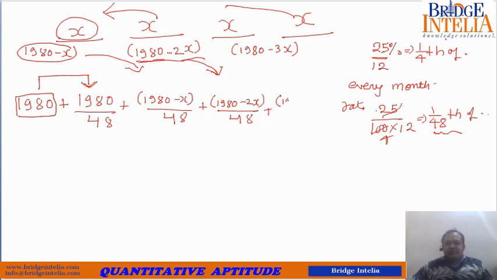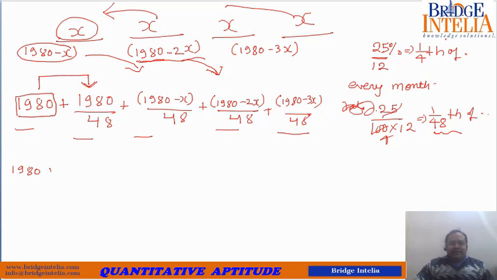So plus 1980 minus 3x by 48, and next month the story gets over. Next month there is no concept of interest adding. So this is the total money he expects from you.